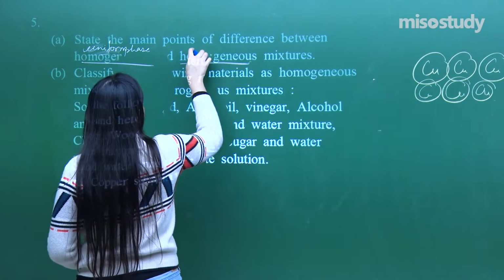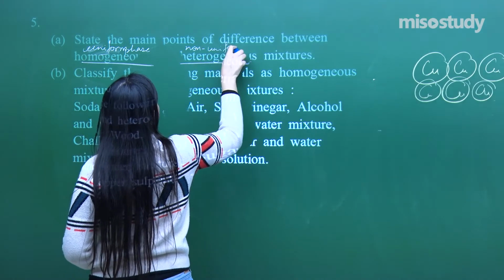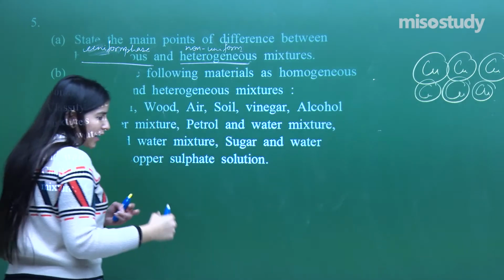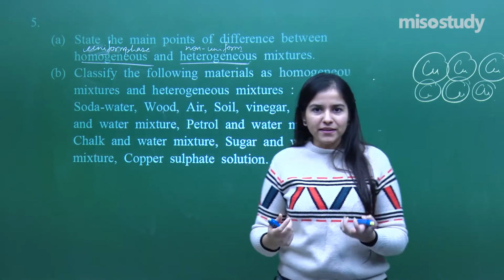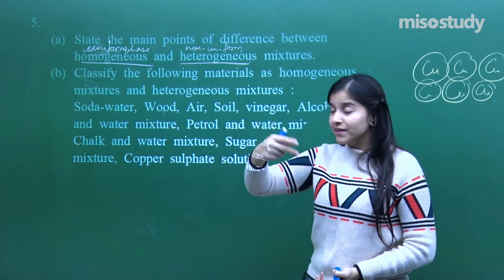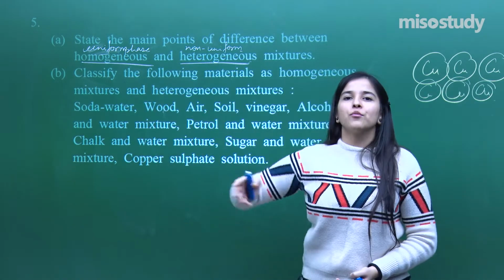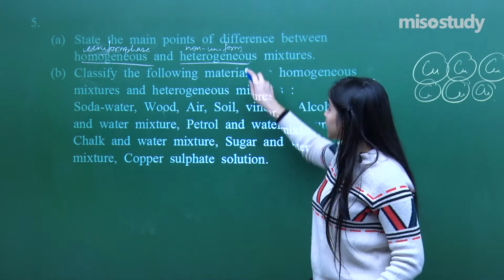Hetero means non-uniform phase. So the heterogeneous mixture, the different components can be separated by different physical methods, whereas I need to employ several other techniques, some complicated techniques, for the separation of different components of the homogeneous mixtures. Okay, and what can I say about heterogeneous?